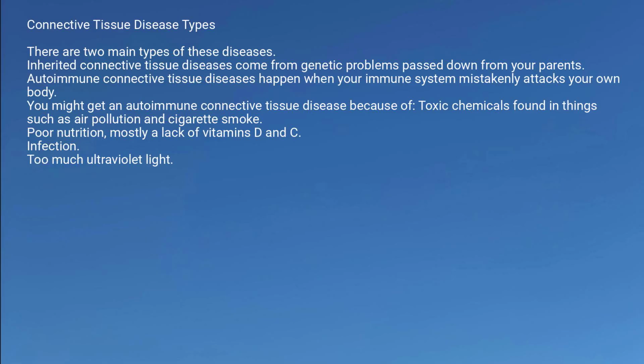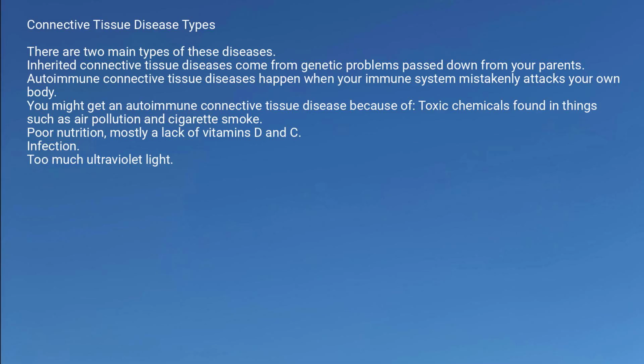Connective tissue disease types. There are two main types of these diseases. Inherited connective tissue diseases come from genetic problems passed down from your parents. Autoimmune connective tissue diseases happen when your immune system mistakenly attacks your own body.